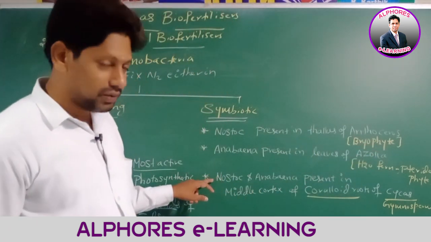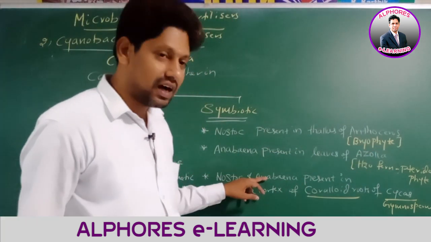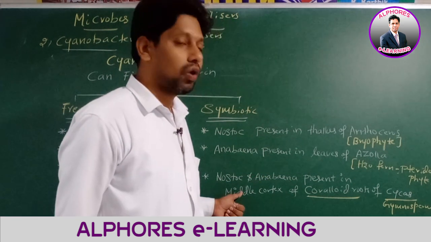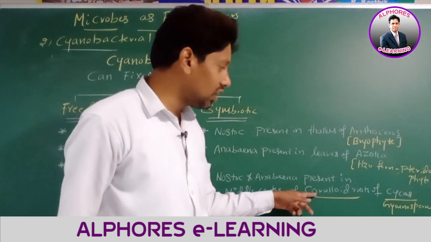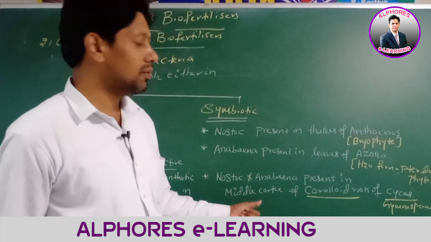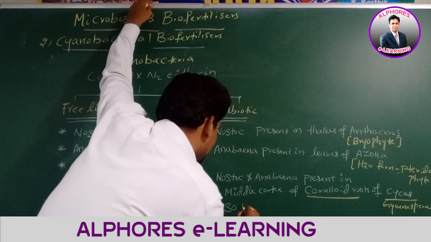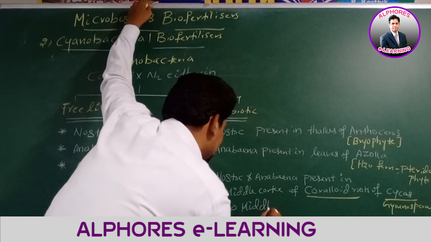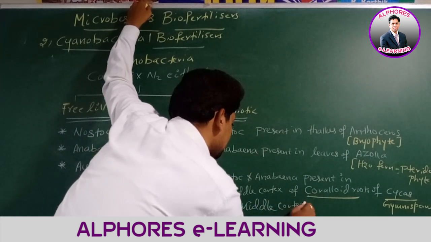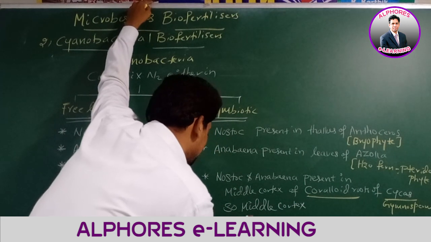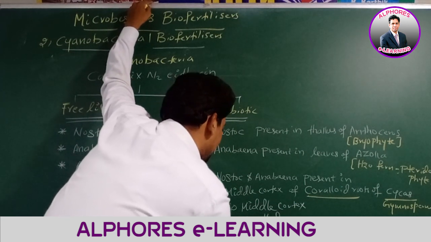Next, number 3, Nostoc and Anabaena present in Cycas coralloid roots, in the middle cortex. So the middle cortex is called the algal zone.